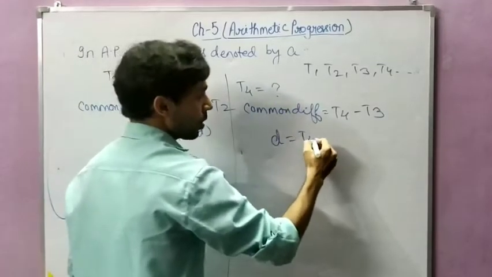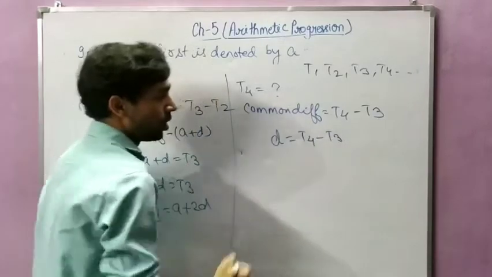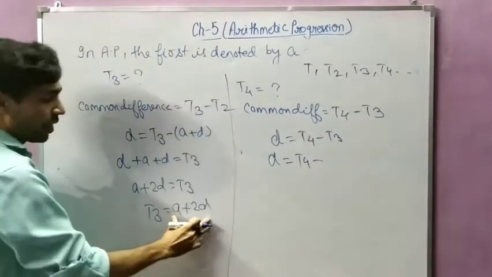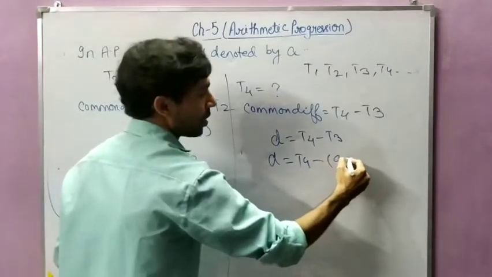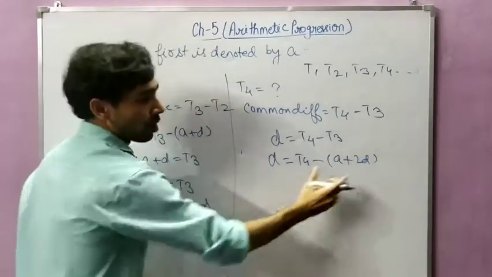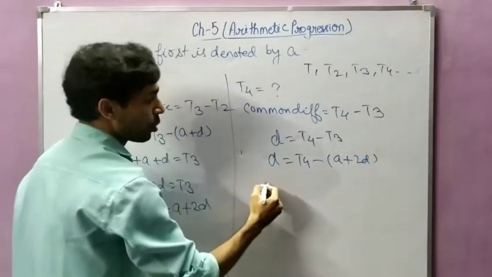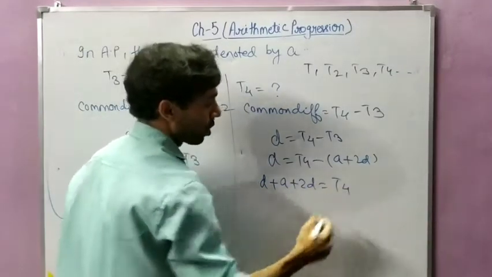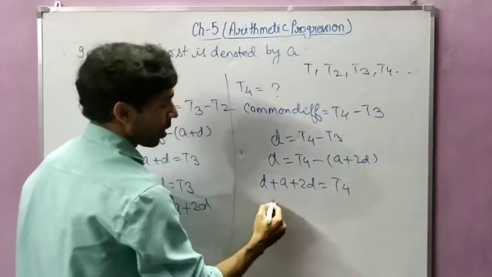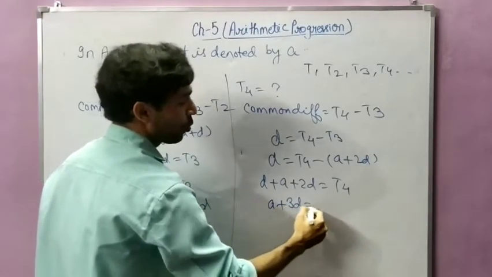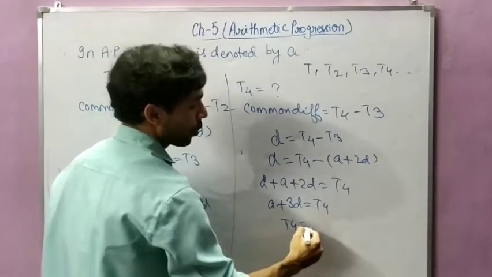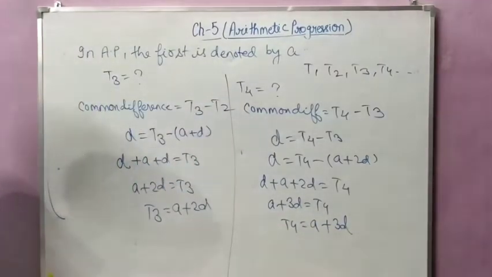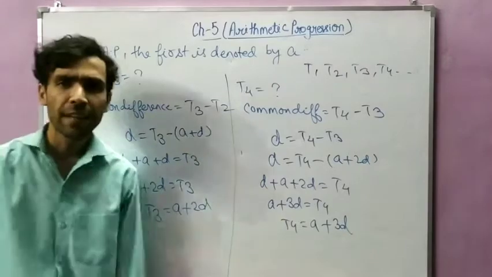So D is equal to T4 minus T3. The value of T3 is A plus 2D. Now transfer all this to this side. So D plus A plus 2D equals T4. Now A plus 3D is equal to T4. So the fourth term we have calculated.